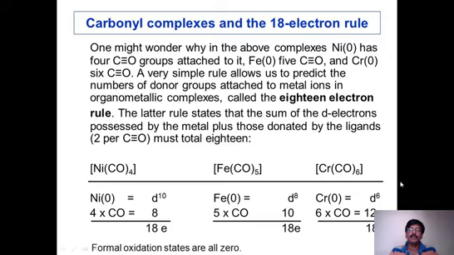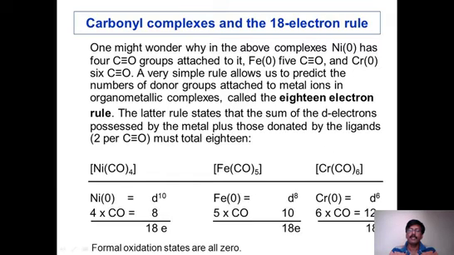Similarly, when we look at chromium, it has hexacarbonyl. 6 carbonyls are there. What is the atomic number of chromium? 24. What is the oxidation number? Oxidation state is 0 again. That means 24 means 4s1 3d5, so altogether 6 electrons are present in the d orbital.